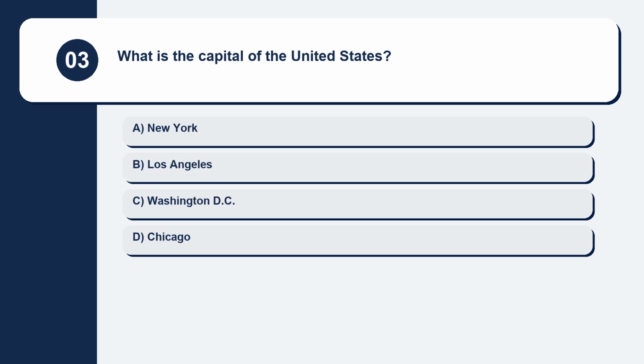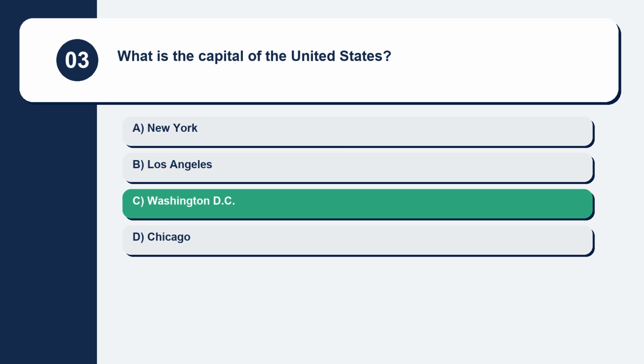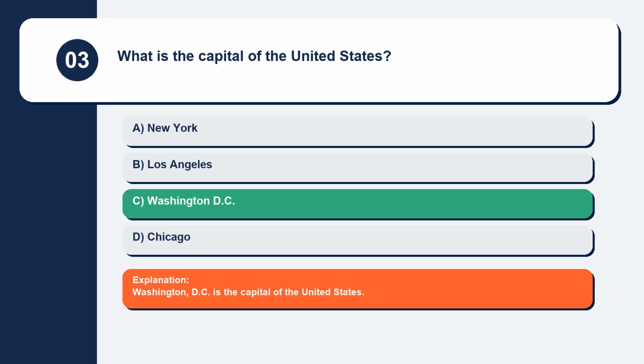Question 3. What is the capital of the United States? New York, Los Angeles, Washington, D.C., Chicago. Washington, D.C. is the capital of the United States.